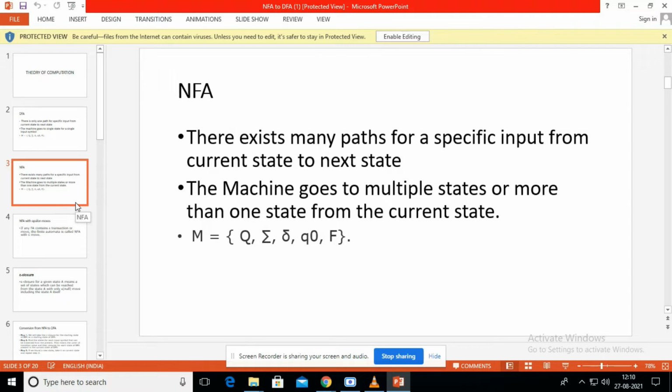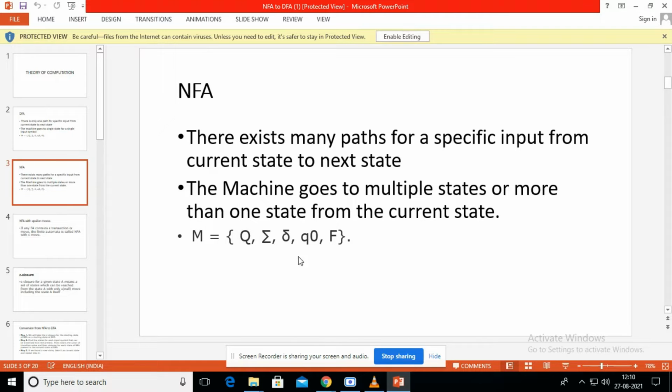It will take the input A and go to the next state, which may be P, Q, R, etc. So for the same input, if it has a single path, that is called DFA, and if it has multiple paths for a single input, it is called NFA.